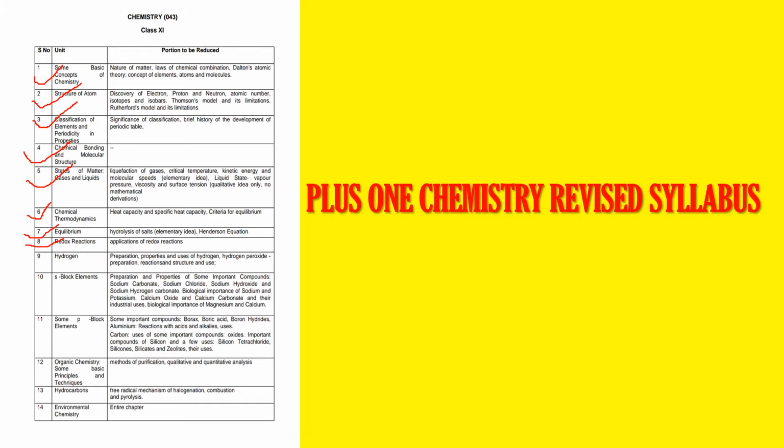Clear? So that's about hydrogen and S block elements. Next is the P block elements. In P block elements, you don't want to study the important compounds like borax, boric acid, boron hydrides, aluminium, its reactions with acids, alkali and its uses. Talking about carbon, you don't want to study uses of the important compounds, at least its oxides and all. Now, important compounds of silicon and their uses, like silicon tetraoxide, silicones, silicates, zeolites and their uses. You don't want to study any of these.